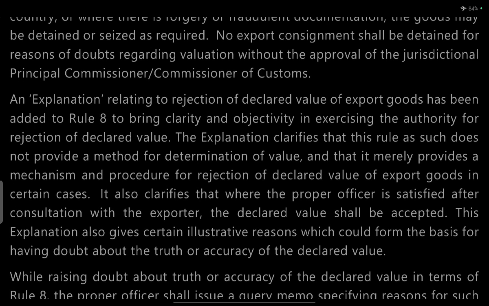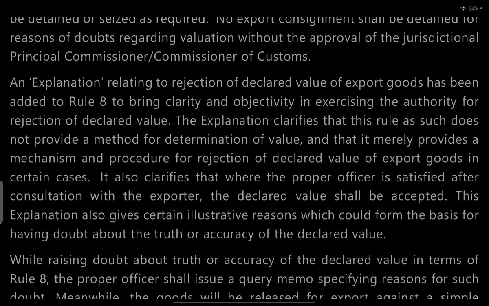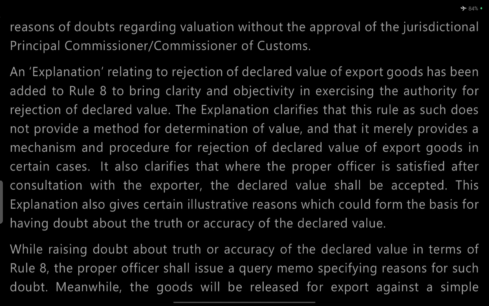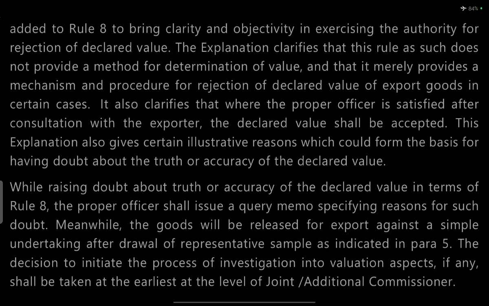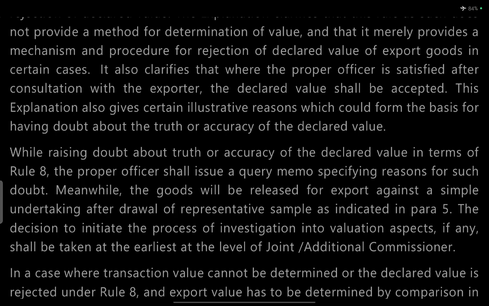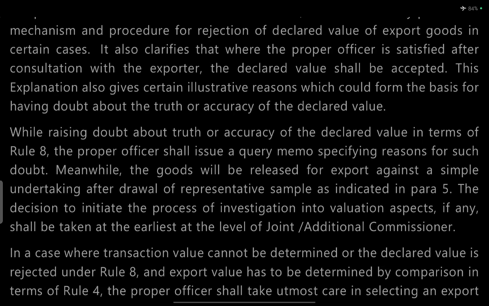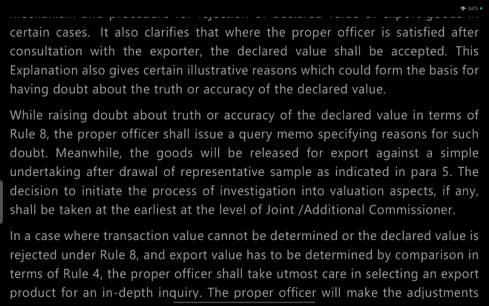An explanation relating to rejection of the declared value of exported goods has been added to Rule 8 to clarify the objective of exercising the authority for rejection of declared value. The explanation clarifies that the rule as such does not provide a method of determining value, and merely provides a mechanism and procedure for rejection of the declared value of exported goods. In certain cases, it also clarifies that where the proper officer is satisfied after consultation with the exporter, the declared value shall be accepted. The explanation also gives certain illustrative reasons which could form the basis of doubt about the truth and accuracy of the declared value.